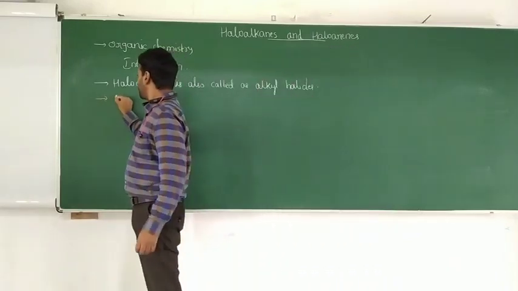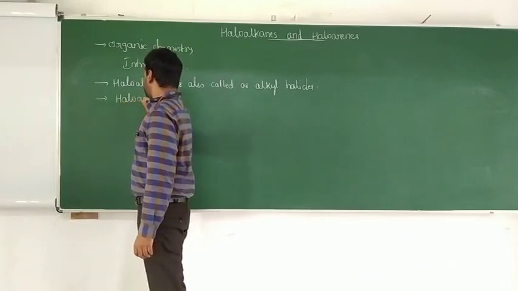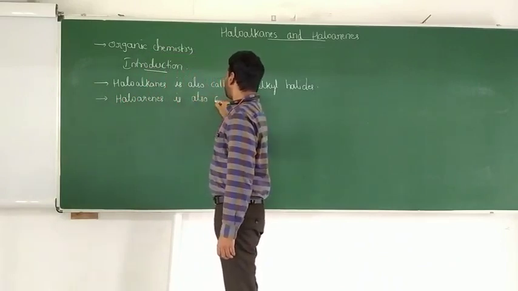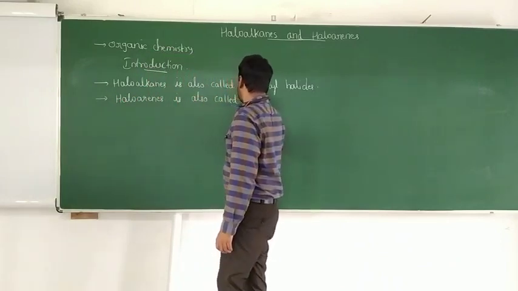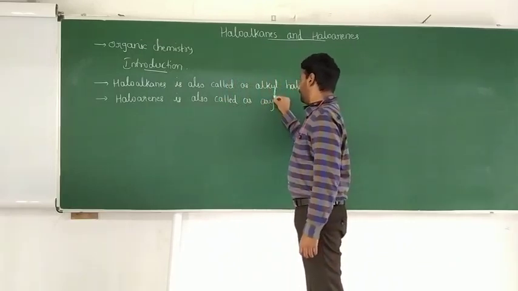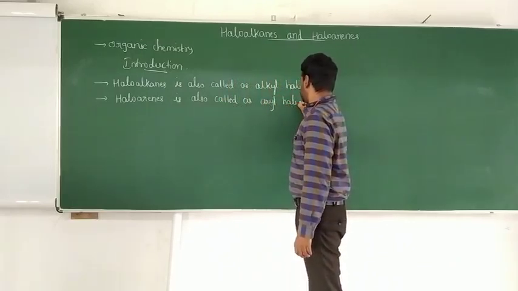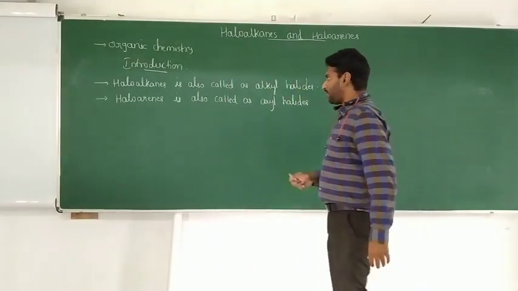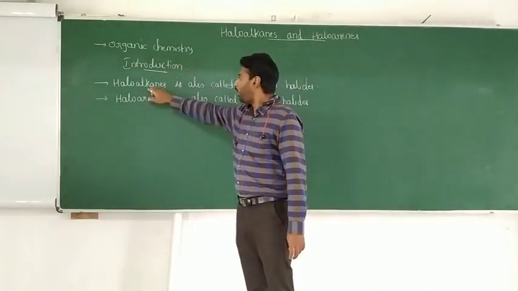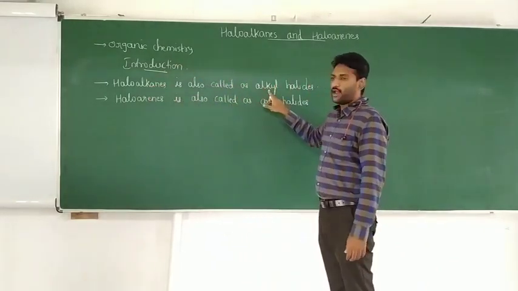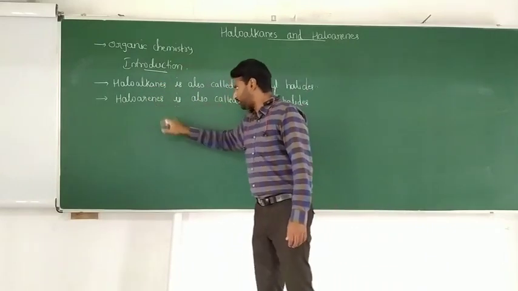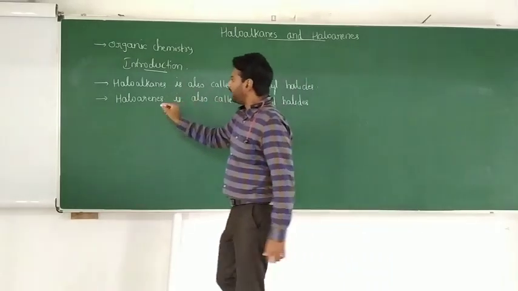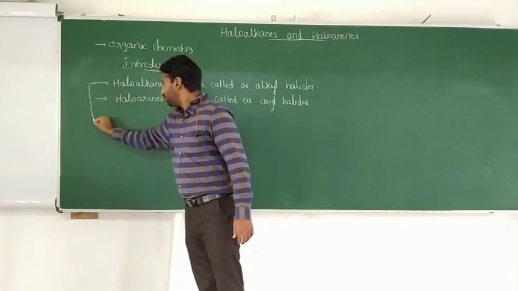Same way, haloarenes are also called arene halides, or aryl halides. So coming to the introduction, the first point: haloalkanes we also call alkyl halides, and haloarenes we call aryl halides. Here, coming to the first concept, haloalkanes.